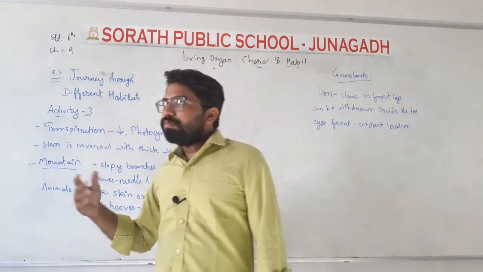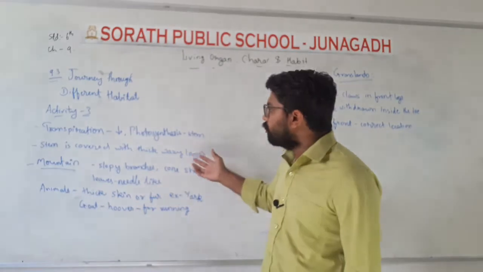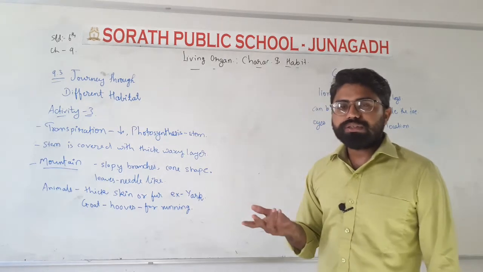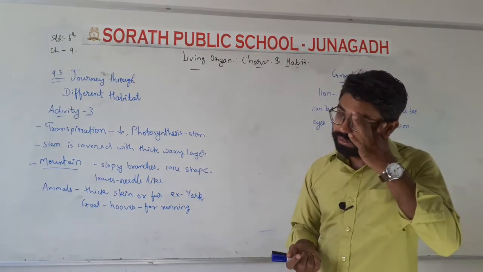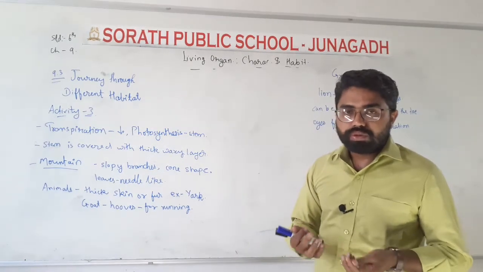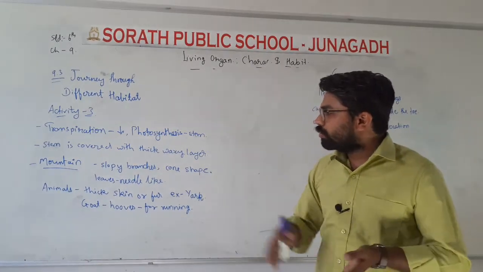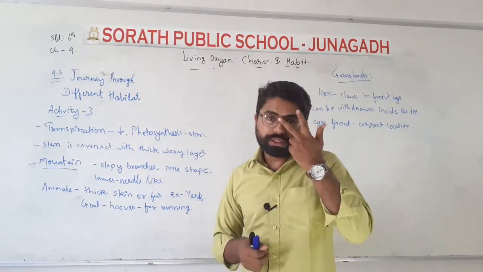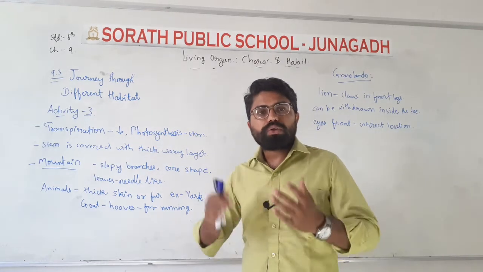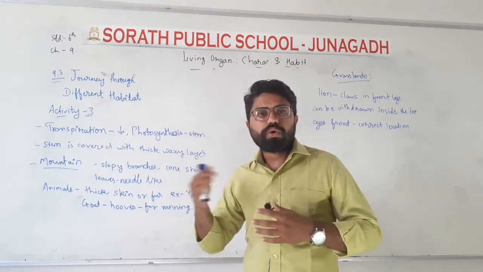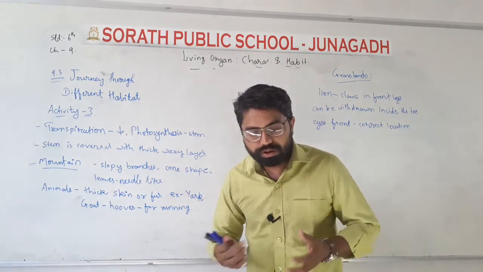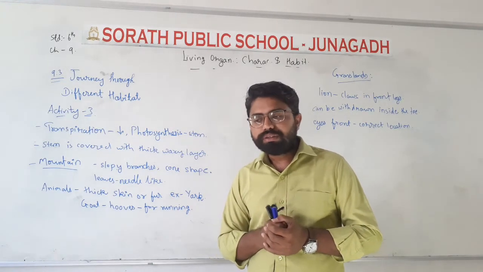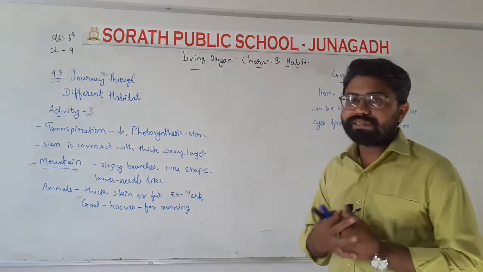So the plants grown in the mountain are different from the plants grown in the desert, because mountains have good rainfall also. Deserts do not have good rainfall, so their characteristics are different from each other. Some mountains have snowfall also. So the plants grown in mountains where there is a lot of snowfall have different characteristics. Those characteristics are being discussed here.